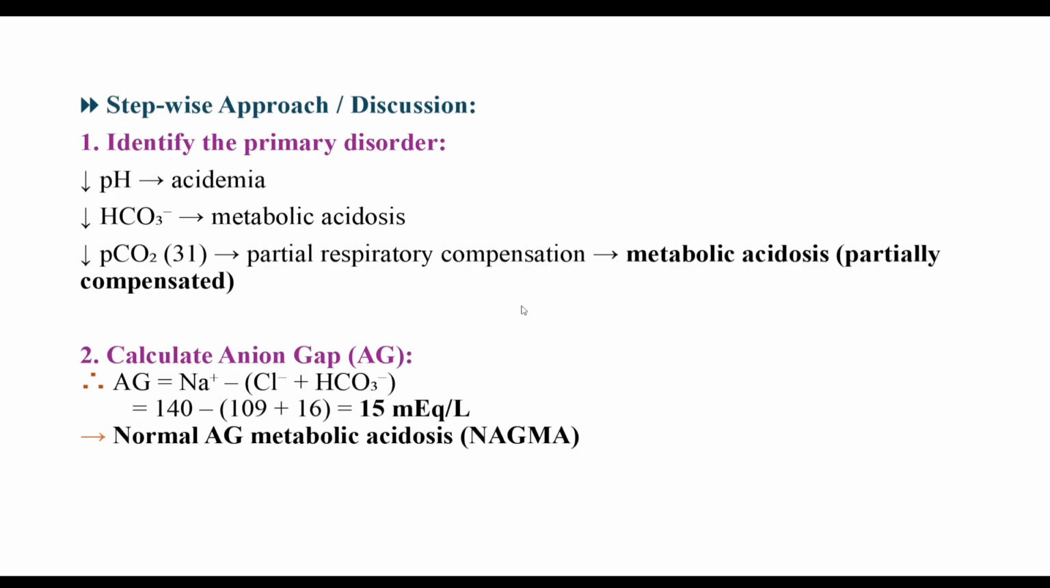So identify the primary disorders. pH is less than 7.35, that is acidemia. Bicarbonate is also less, so it is due to metabolic causes, so metabolic acidosis. And PCO2 is decreased, so partial respiratory compensation occurred here. Metabolic acidosis partially compensated. And then calculate the anion gap. Sodium minus chloride minus bicarbonate equals 15. So normal anion gap metabolic acidosis.